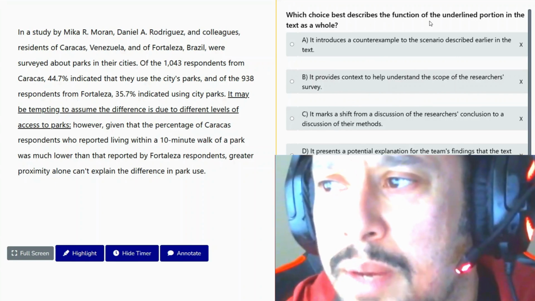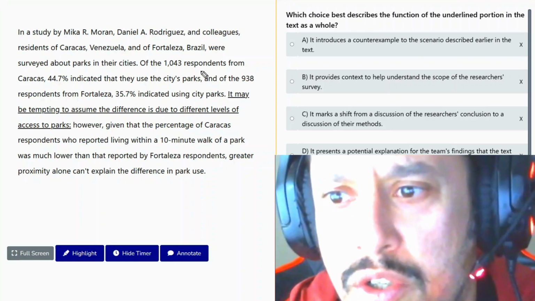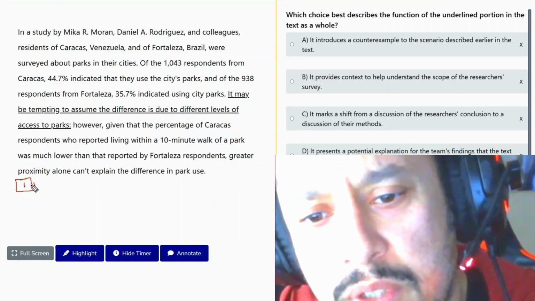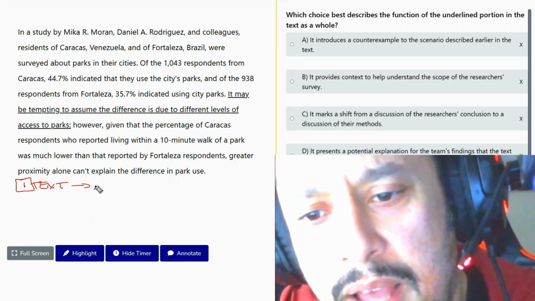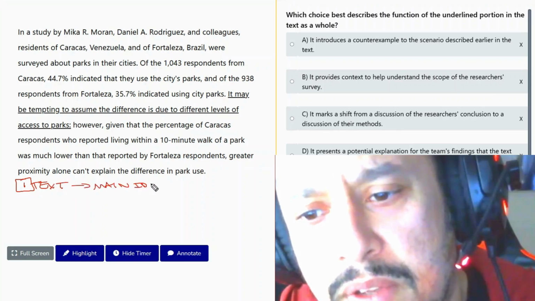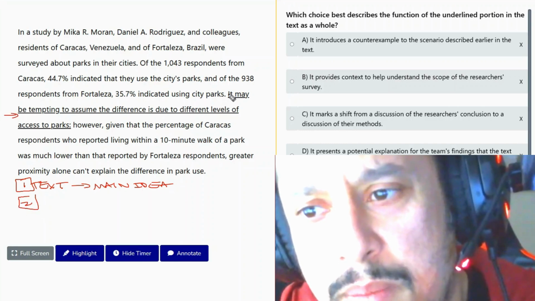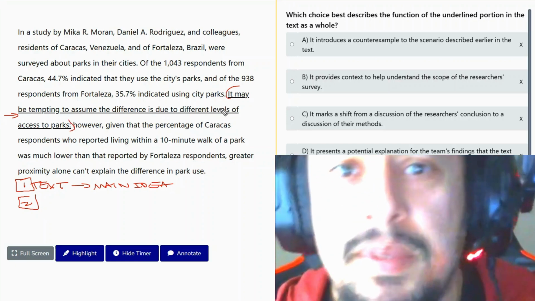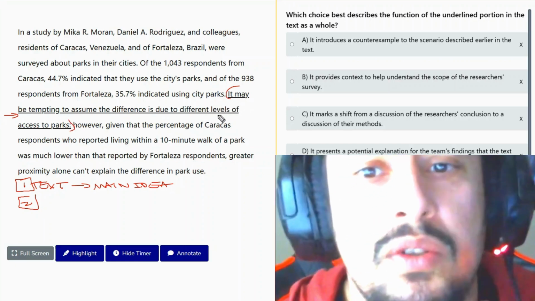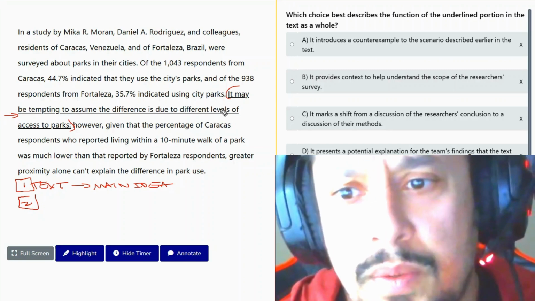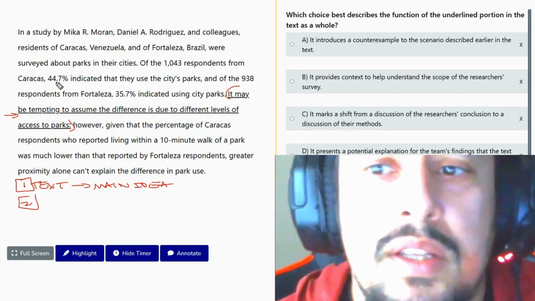Which choice describes the function of the underlined portion? Here's the thing with these types of questions. Number one, we have to read the full text, and then we have to at least understand the main idea of the text. Number two, then we look at the function of this sentence. Now remember, my answer has to relate to the sentence. It can't be related to anything else. Okay, what do I mean? Let's check this out first.